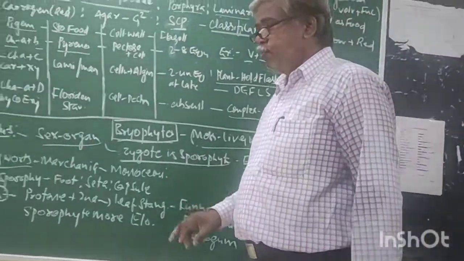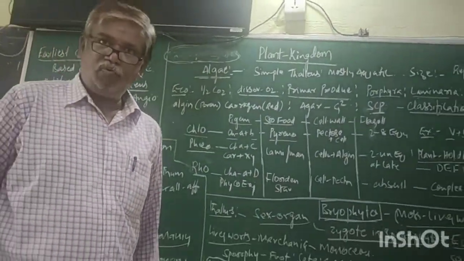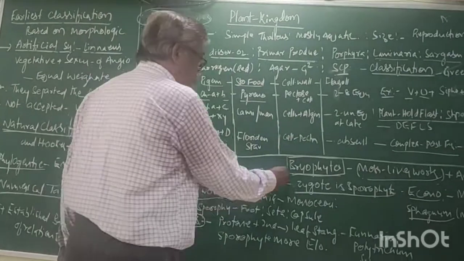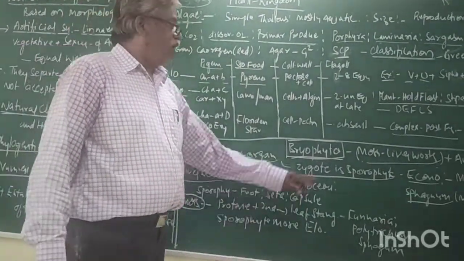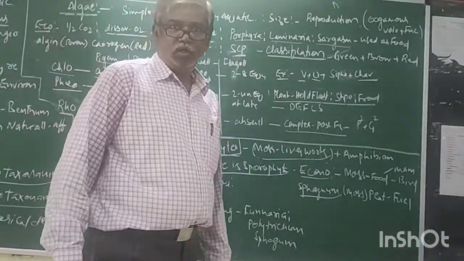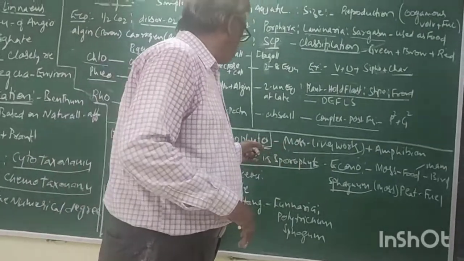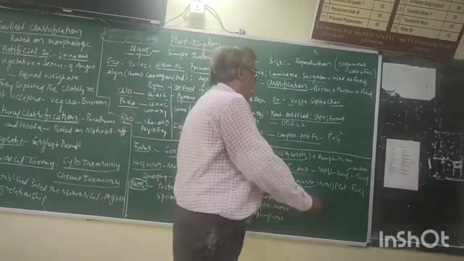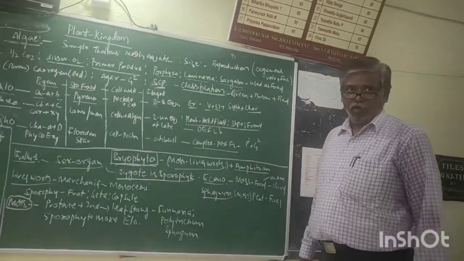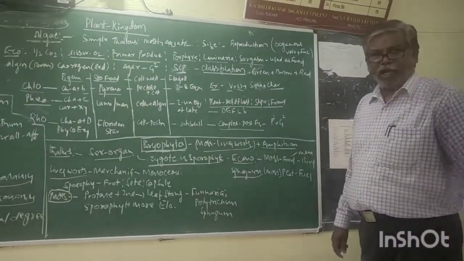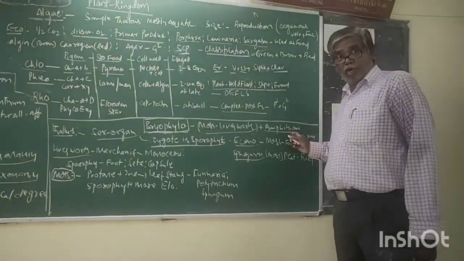Now this is about the characters and classification of algae. The next one, bryophytes. Mosses and liverworts are the plants which are included in bryophytes. These are the amphibians of the plant kingdom. That means they must require water for sexual reproduction.